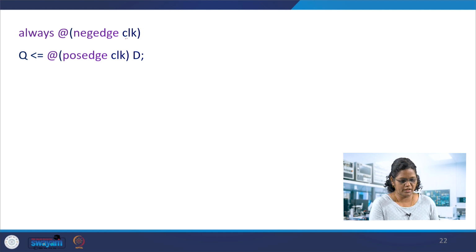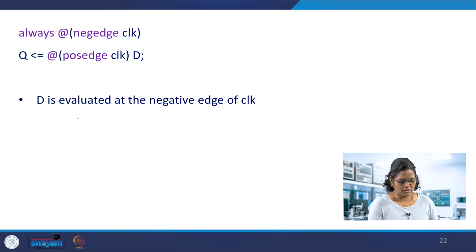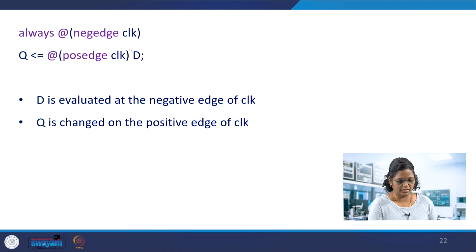Now always @(negedge clock), Q <= @(posedge clock) D. In this case, D is evaluated at the negative edge of the clock. Whenever the negative edge of the clock comes, it evaluates D, and then at the positive edge of the clock it is assigned to Q. So Q is changed only at the positive edge of the clock.